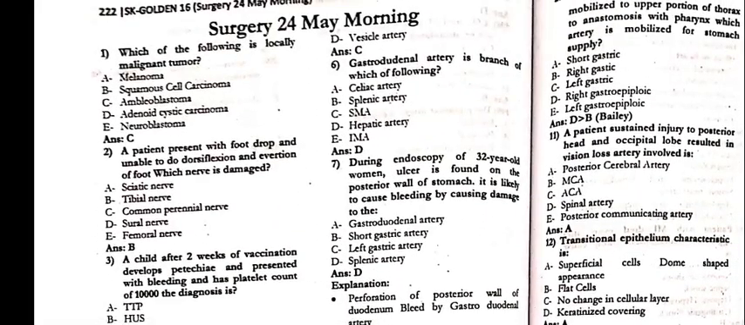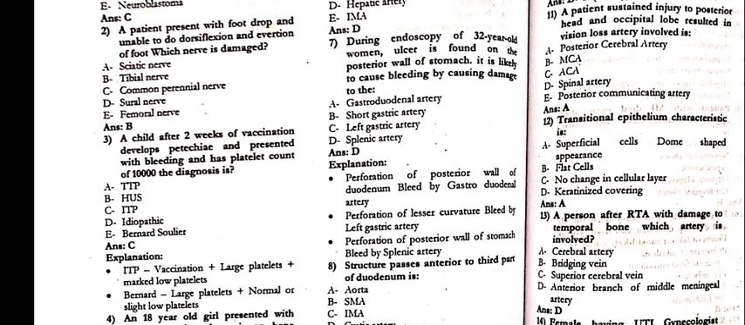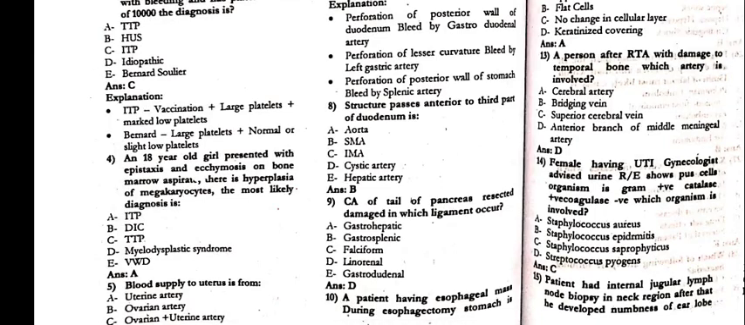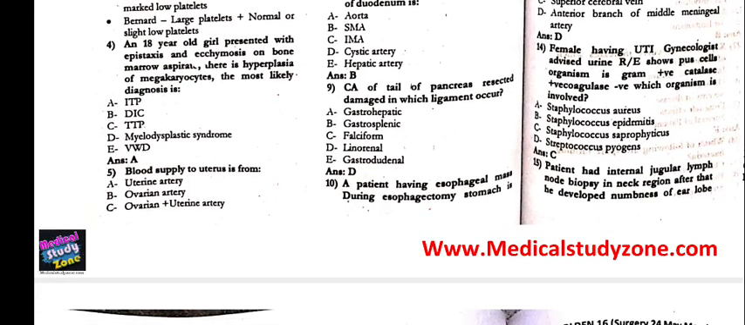Next, 6: the gastroduodenal artery is a branch of the hepatic artery. 7: During endoscopy of a 32-year-old woman, an ulcer is found on the posterior wall of the stomach. It is likely to cause bleeding by causing damage to the splenic artery. 8: The structure passing anterior to the third part of the duodenum is the SMA. 9: In carcinoma of the tail of the pancreas, on resection, damage occurs to which ligament? That is the lienorenal ligament.